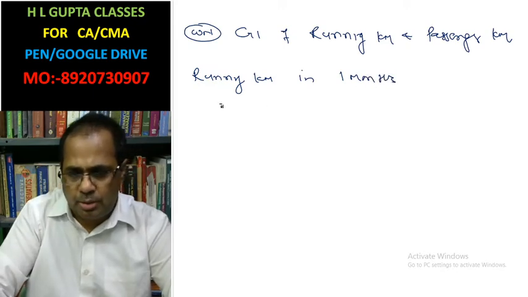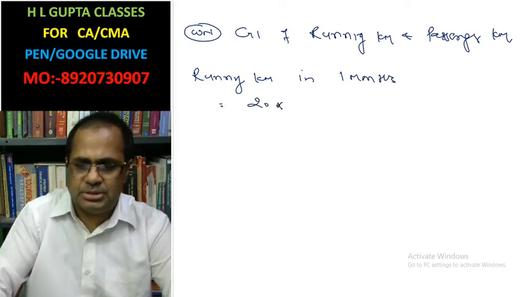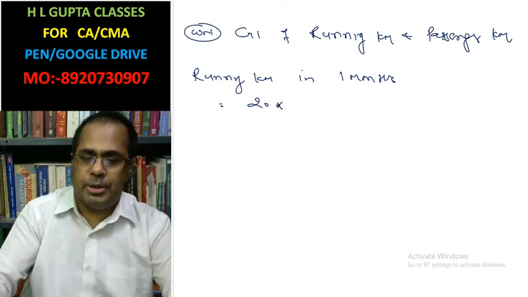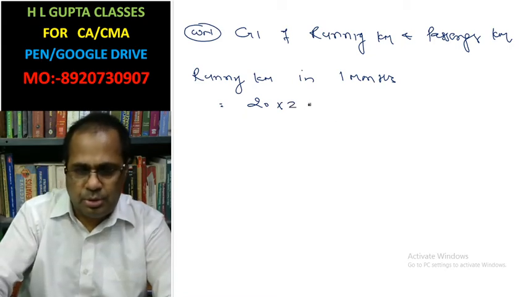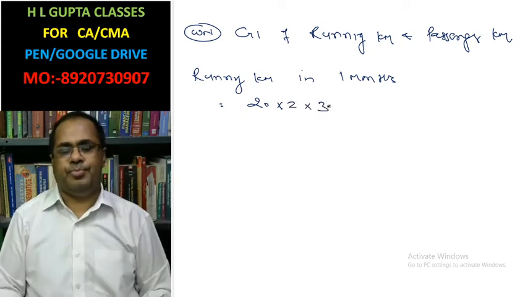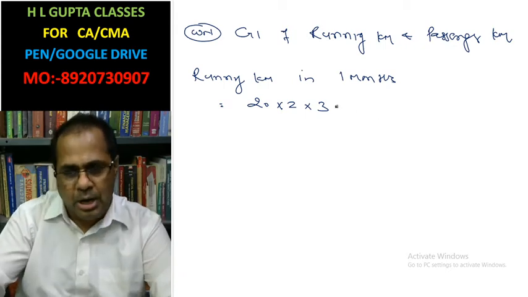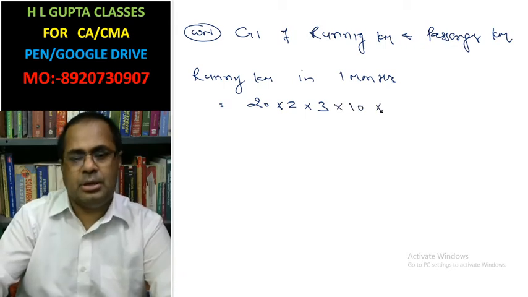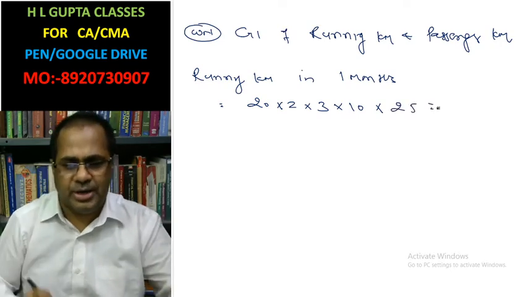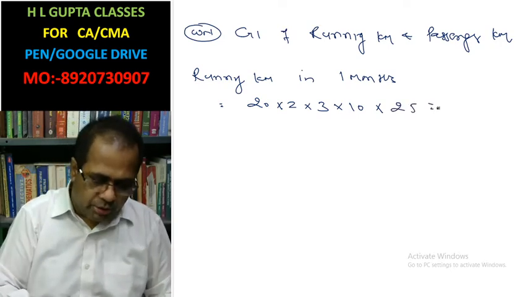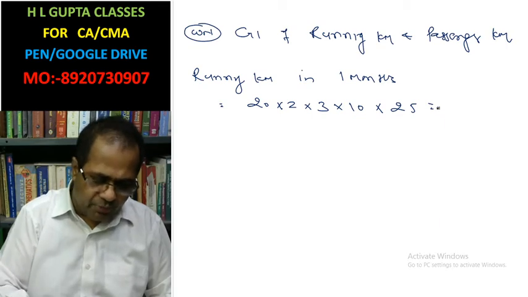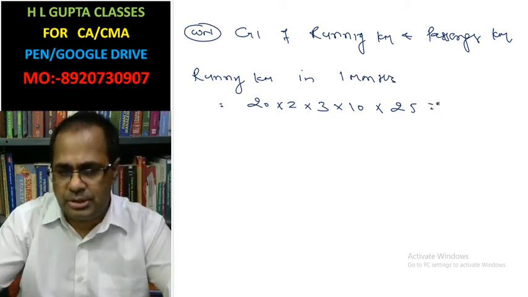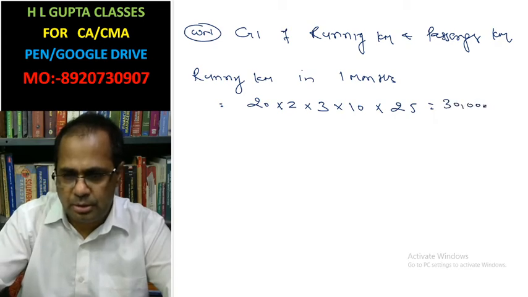What is a running kilometer? Look at it. 20 kilometer the bus runs. It goes and comes back, that's why 2. It makes 3 trips. How many buses? There are 10 buses. How many days in a month? 25. So 20 into 2 into 3 into 10 into 25 is 30,000 kilometer.